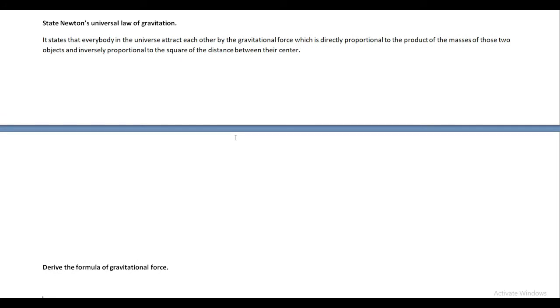So the statement of Newton's law of gravitation is: it states that every body in the universe attracts each other by the gravitational force, which is directly proportional to the product of the masses of those two objects and inversely proportional to the square of the distance between their centers. And Newton's law of gravitation is also called Newton's universal law of gravitation. And what is the reason that Newton's law of gravitation is called Newton's universal law of gravitation? I'll be explaining that just after a few minutes.